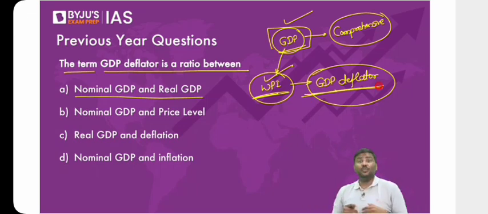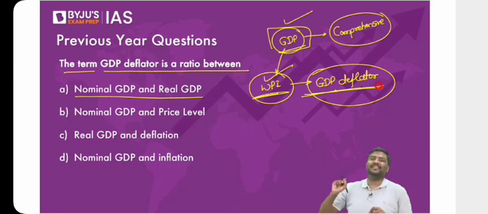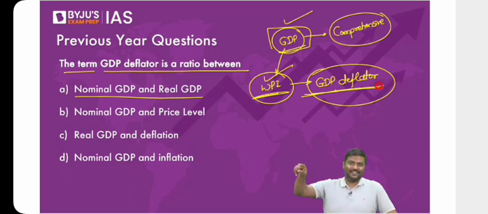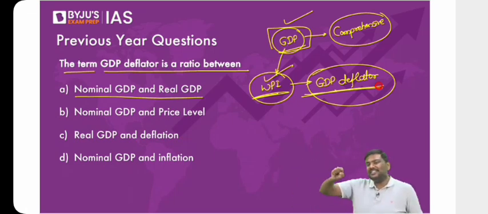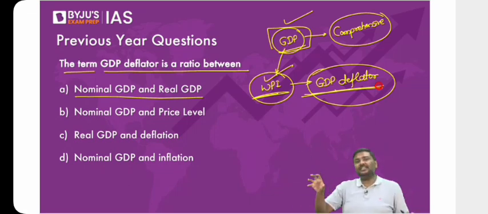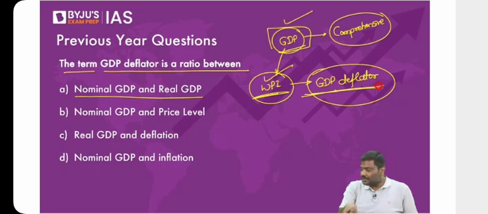Now you will ask me, sir, why not CPI? The reason is simple. When you talk about CPI, it is a price that is paid by the customer. All of you understand this? And don't you think when the customer pays the price, there could be multiple intermediaries? Profit motive will be there. Multiple taxes will be there, etc. That is the precise reason CPI is not used as a de facto GDP deflator. WPI is used as a de facto GDP deflator.